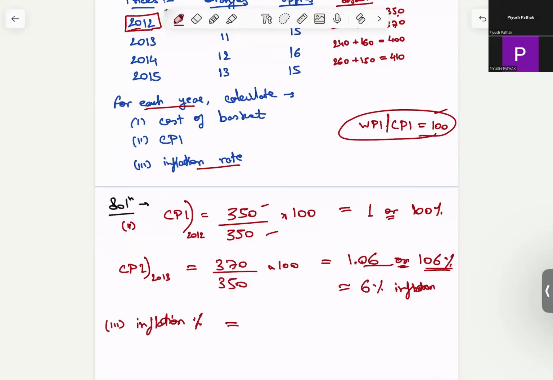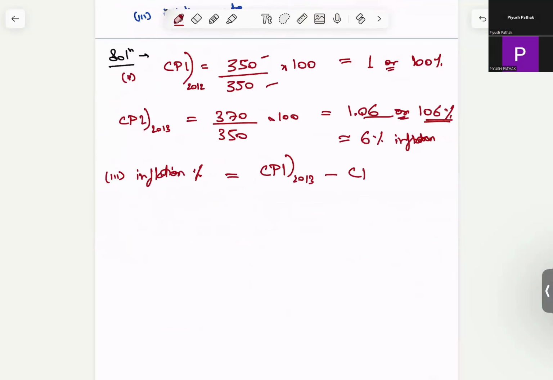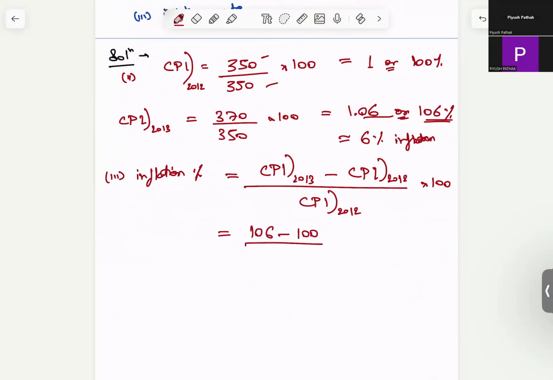So it is final inflation: CPI in 2013 minus CPI in 2012, upon CPI in 2012, into 100. Simple arithmetic. So this comes out to be 106 minus 100 upon 100 into 100. So that comes out to be 6%. So that's the inflation. It's not 106%.